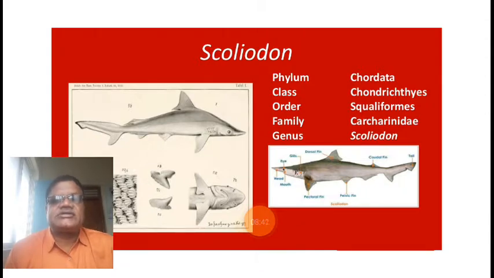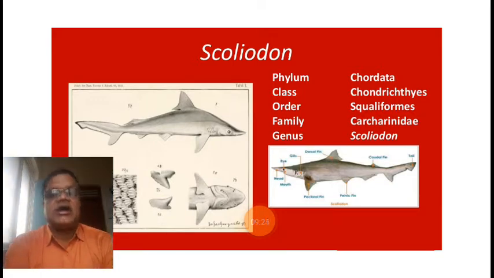In between, the mouth opens into the buccal cavity, the buccal cavity opens into the pharynx, the pharynx opens into the esophagus, the esophagus opens into the stomach, and the stomach opens into the intestine. The anterior part of the intestine is called the small intestine, while the posterior part is called the large intestine, which opens outside as the anus only in mammals.